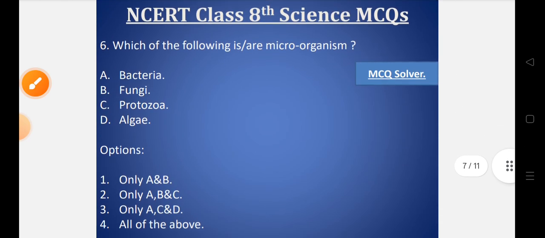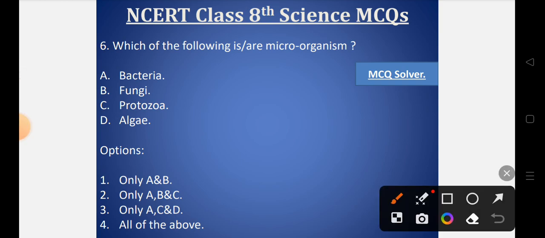Now question number 6. Which of the following is or are microorganisms? A. Bacteria. B. Fungi. C. Protozoa. D. Algae. Let's look into the options. Option number 1, only A and B is correct. Option number 2, only A, B and C is correct. Option number 3, only A, C and D is correct. Option number 4, all of the above are correct.